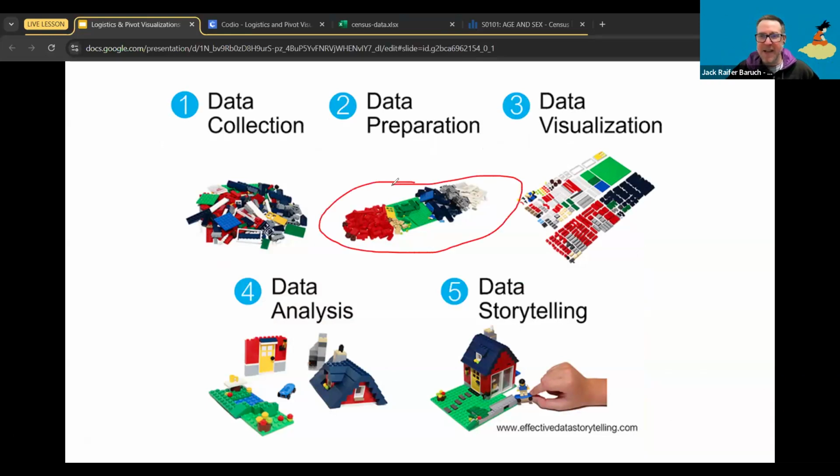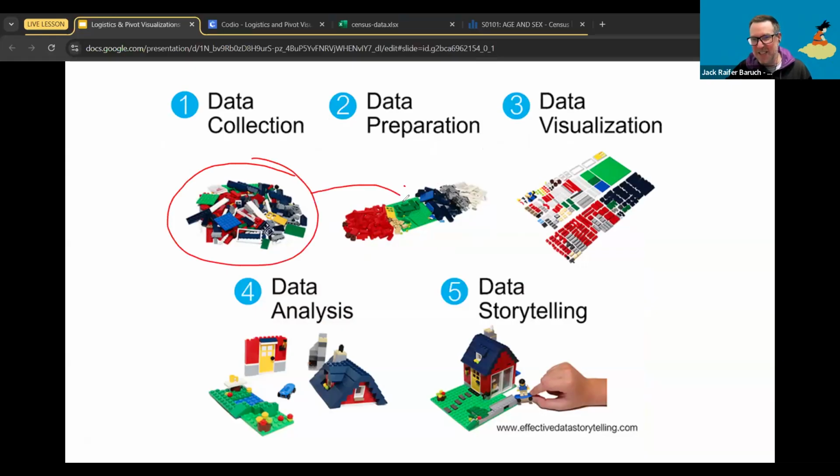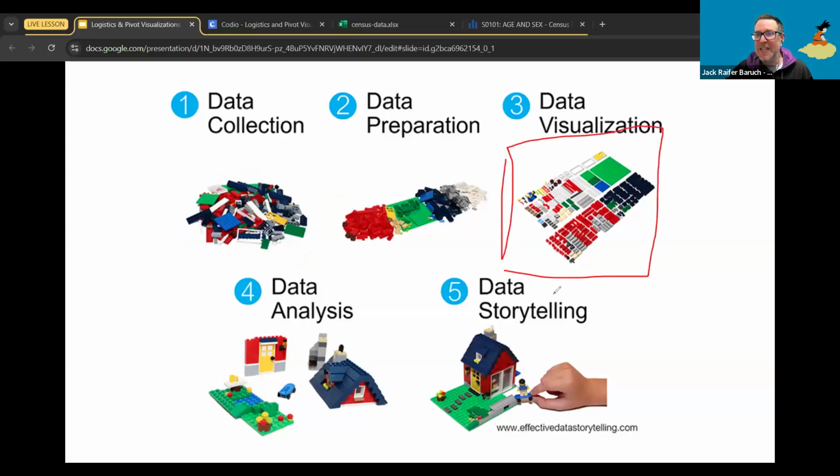So when we download data from databases, or we get an Excel sheet, we get something like this. It's not necessarily as ordered as we want it to be. Sometimes it looks like this, but it's sort of like this. And we sort of need to fix that before we move on to this. What is this? Well, we need to organize the data in a visual format so that we can start analyzing it better. Sometimes that means charts, sometimes that just means tables. And that's why today's topic of pivot tables is going to be so important.